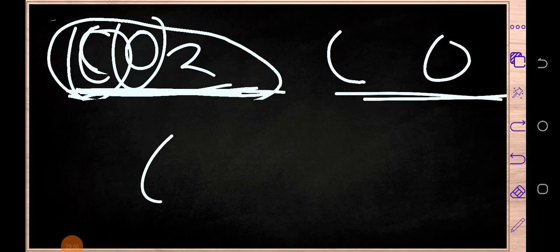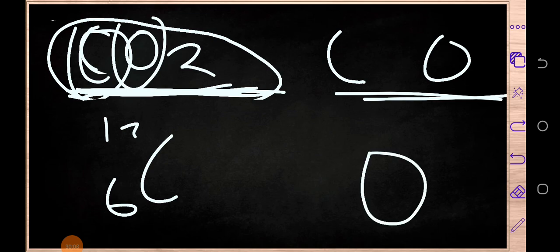When we talk of carbon, carbon is on number 6 and has got 12 as its mass number. Then oxygen is on number 8, has got 8 as its proton number, and 16 on top. Okay, so I'm sure I can now write the electron configurations of these two elements so that we can determine